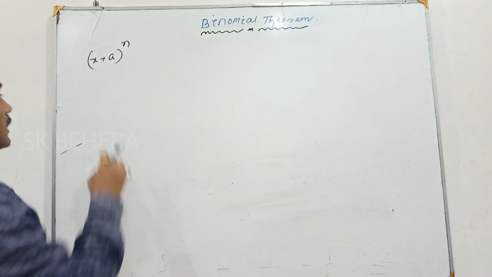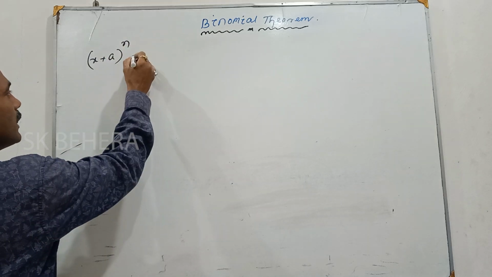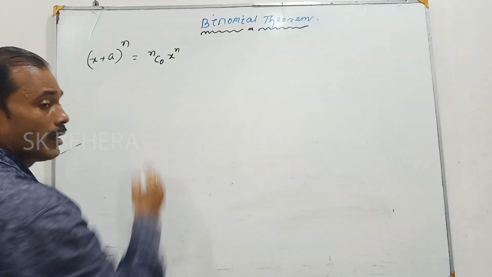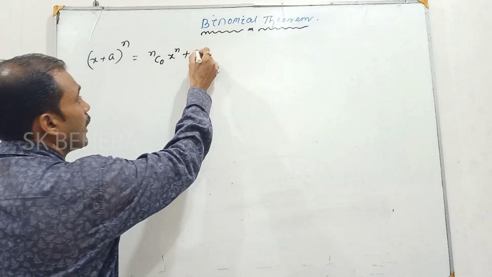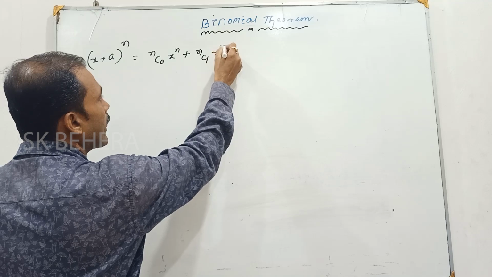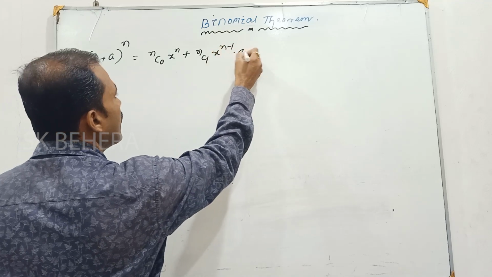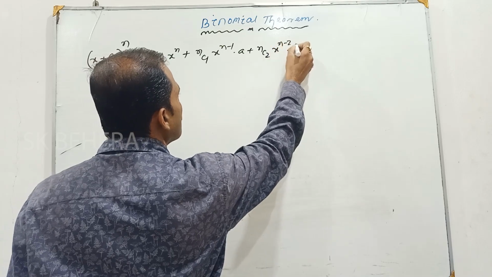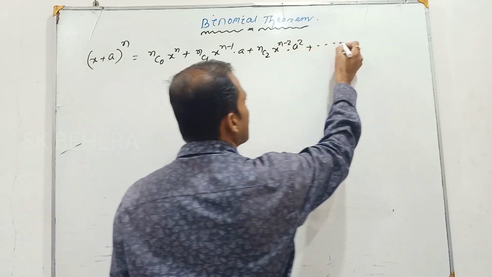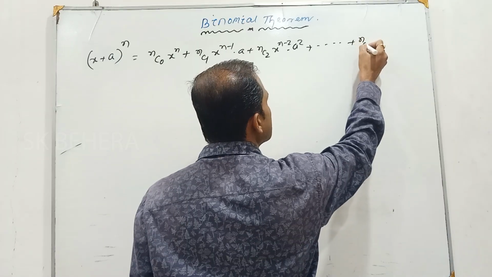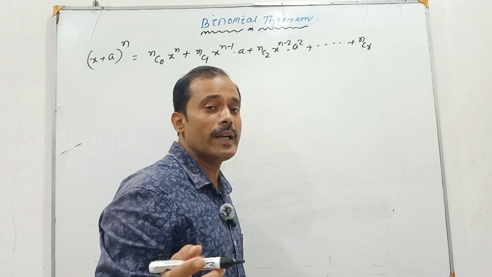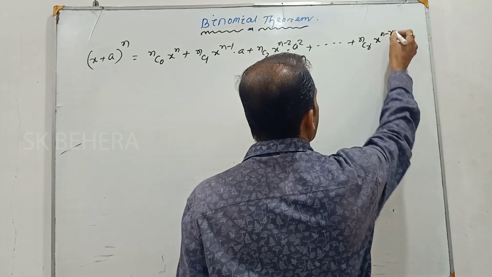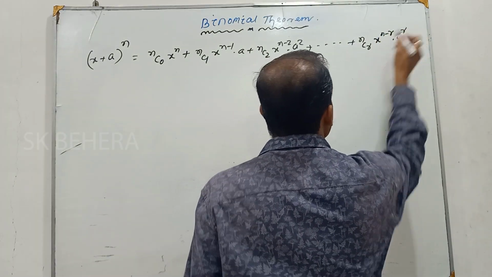So you can write (x + a)^n is equal to nC0 x^n plus nC1 x^(n-1) a plus nC2 x^(n-2) a^2 plus dot dot plus nCr. If we take any rth term, nCr x^(n-r) a^r.